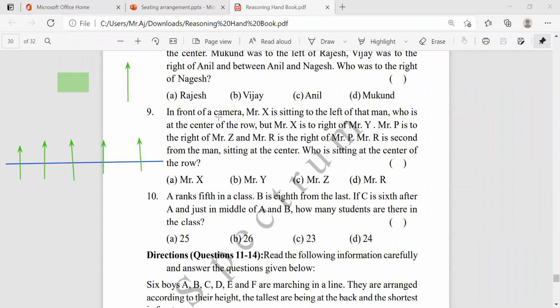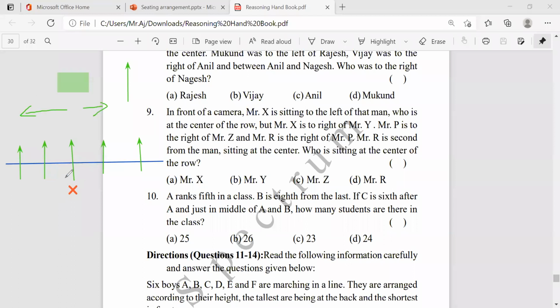The first point they are saying: Mr. X is sitting to the left of the man at the center of the row. Suppose this boy is the center of the row. From the center, Mr. X sits to the left of the man. The middle boy is facing north, so this side is the left and this side is the right.